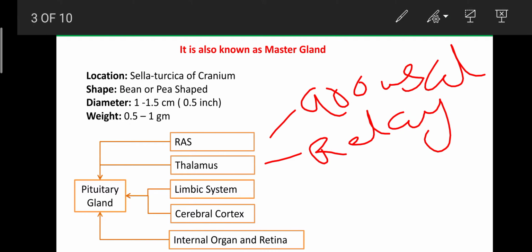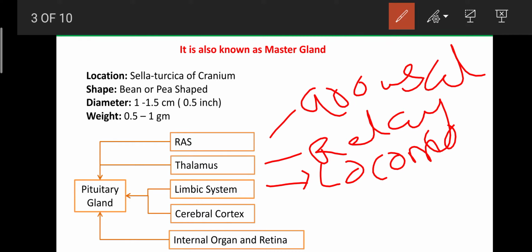Hello? Does anyone know about the limbic system? The limbic system is mainly involved in the regulation of locomotion, whether walking, running, or standing positions. All the movements of the body are regulated by the limbic system. And due to locomotion, the leg or the organ involved in the locomotion requires more and more nutrition as well as blood rich in oxygen.